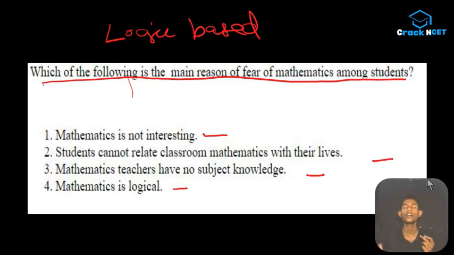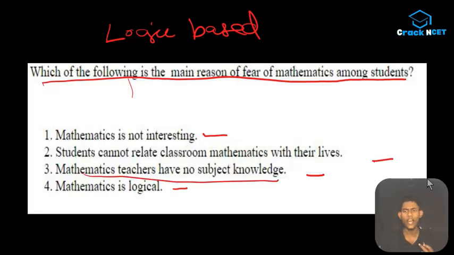First of all, guys, the first thing is you have to be logical. Mathematics is not interesting is not an option at all, because that doesn't make any sense. Okay, we are writing an exam, and one option is mathematics is not interesting and the other option is mathematics teachers have no subject knowledge.